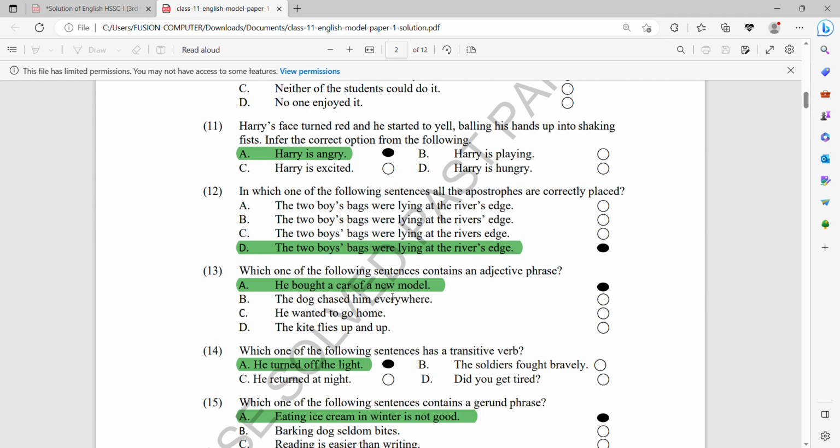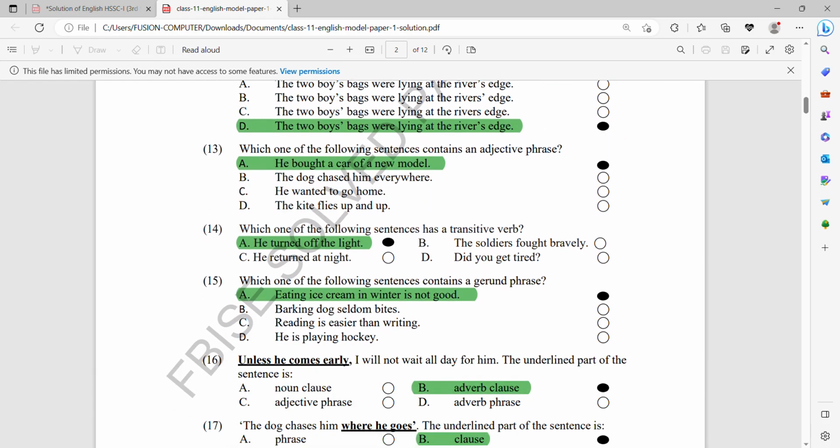Next is number 13. Which one of the following sentences contains an adjective phrase? He bought a car for a new model. The dog chased him everywhere. He wanted to go home. The kite flies up and up. So the correct option of adjective phrase is: he bought a car of a new model. Of a new model is the adjective phrase.